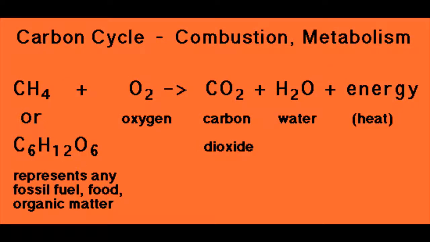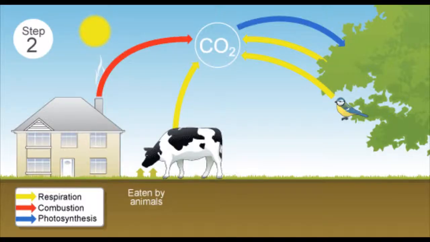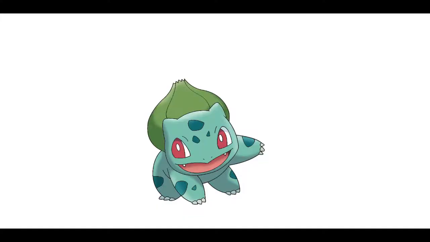In chemistry, the reaction between organic matter, our grass Pokemon, and oxygen, the fire, is combustion. When the organic matter is burnt, it releases water, energy in the form of heat, and carbon dioxide. This is an example of how carbon dioxide can be introduced into the carbon cycle. Now, our grass Pokemon is hurt from the battle it just endured.